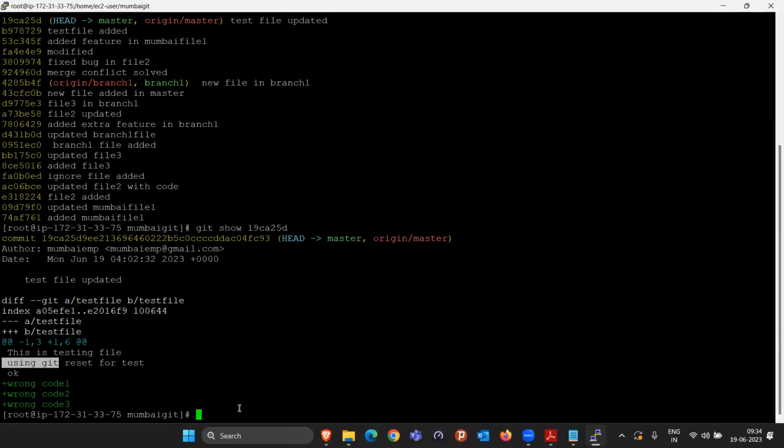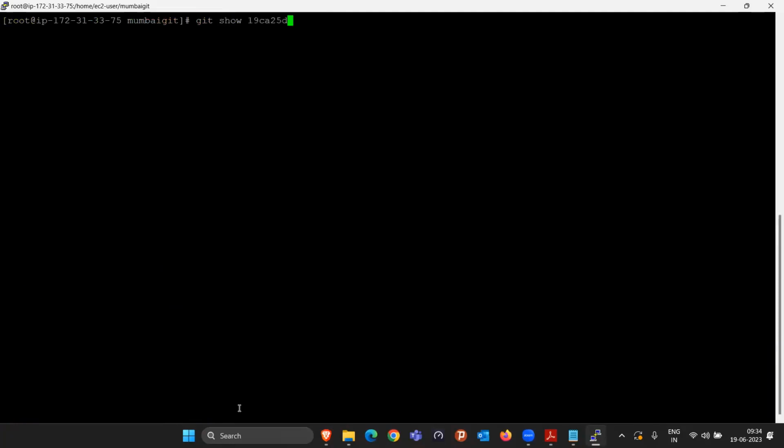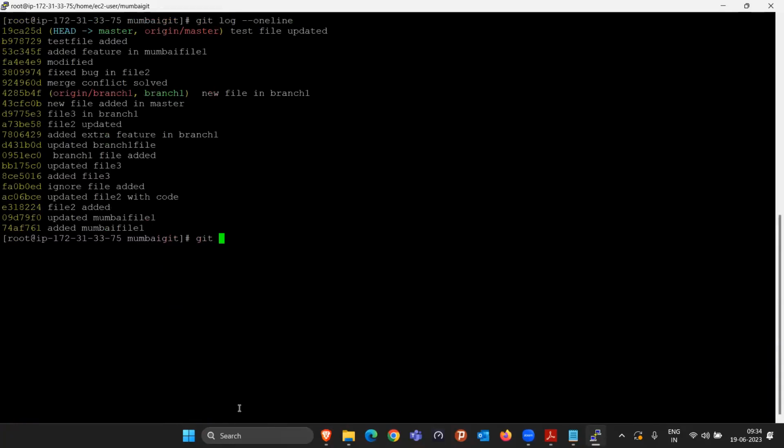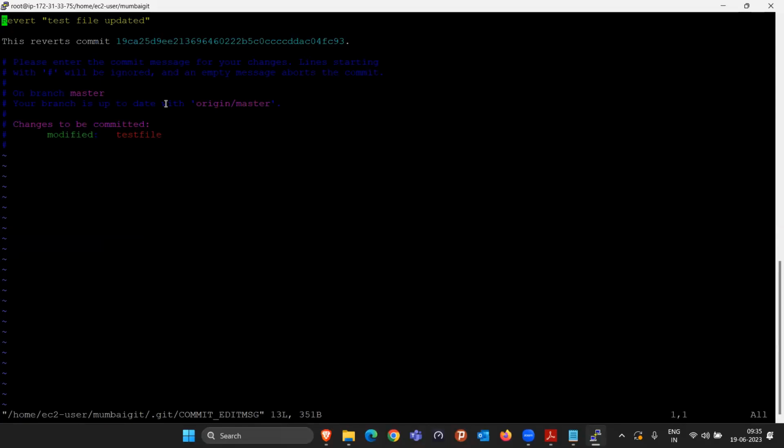So in that case, there is only one command that can help us, and that command is git revert. Revert means whatever the changes I done during this commit ID, I know that is totally wrong. I want to revert these changes. So git revert, copy this commit ID, the last commit, that is the wrong commit basically. Do it here and press enter. Now they are saying that you are reverting this commit ID. Are you sure about this? And if you want to add some extra message, you can write it. I'm writing some message like please ignore last commit.